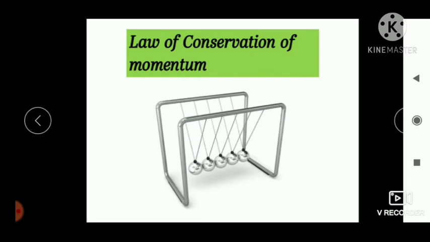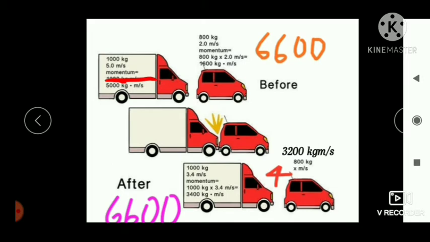In order to understand this concept better, let us consider a situation of collision between a truck and a car. The mass of this truck is 1000 kg and it is moving with a velocity of 5 meter per second. And the mass of this car is 800 kg and it is moving with a velocity of 2 meter per second. So this car is moving slowly while the truck is moving fast. We know that every moving object will have momentum.